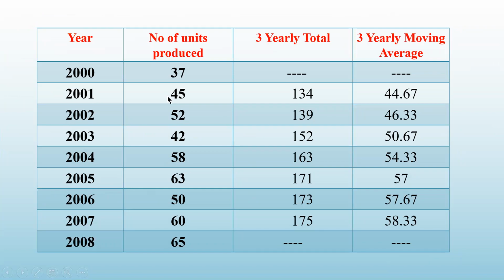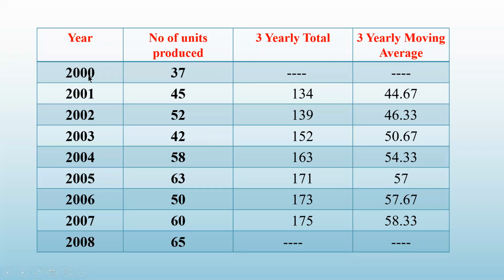Now I have to find out 3 yearly moving averages. So what I will do, I'll have to make two columns. One is 3 yearly total. In the other column, I will calculate 3 yearly moving averages. So let us see here how I do that.